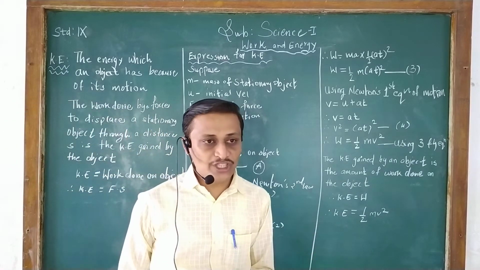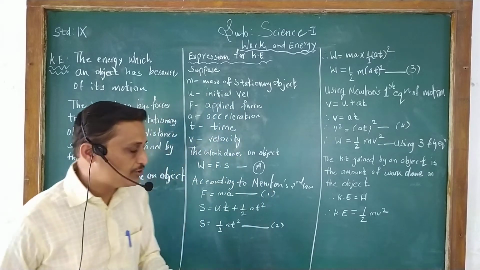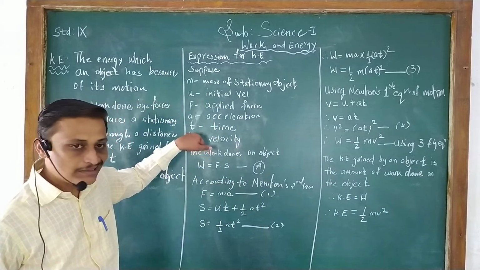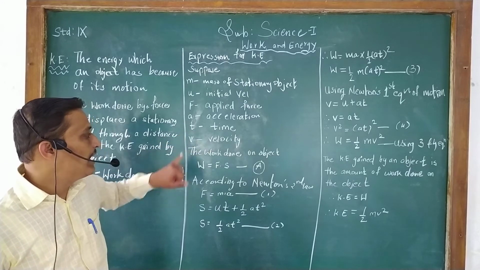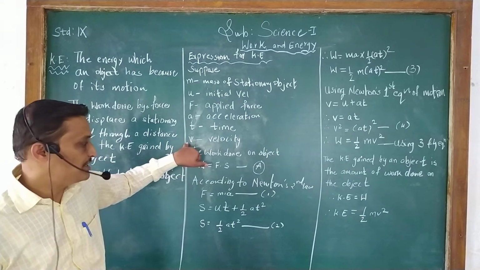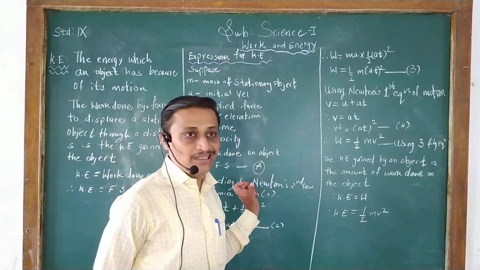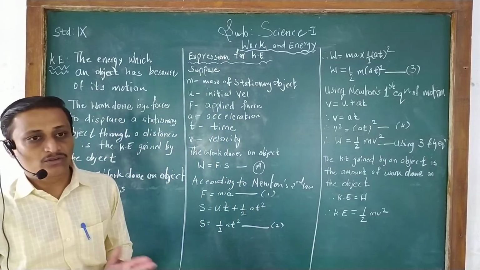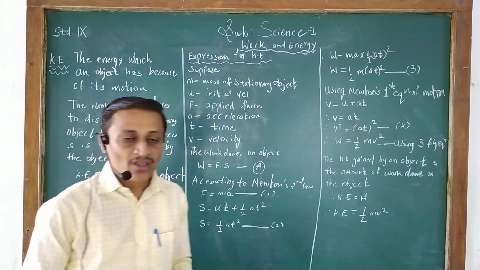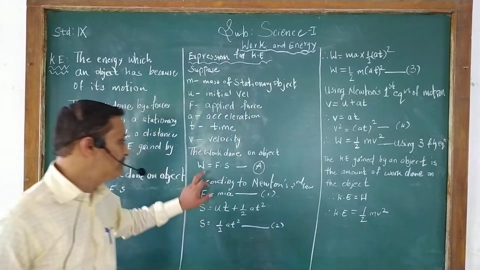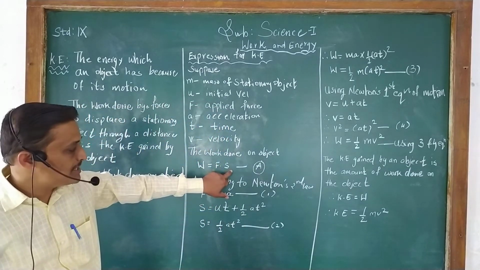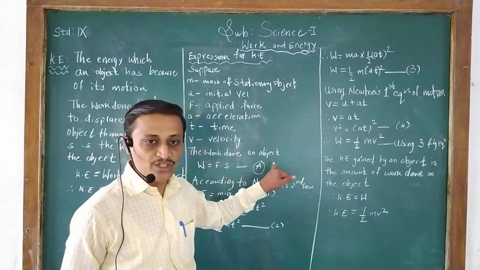So t is the time and v is the final velocity of that object. Then the work done on the object is, as you are all aware, W equals F into S, where F is force and S is displacement. Call it equation A.